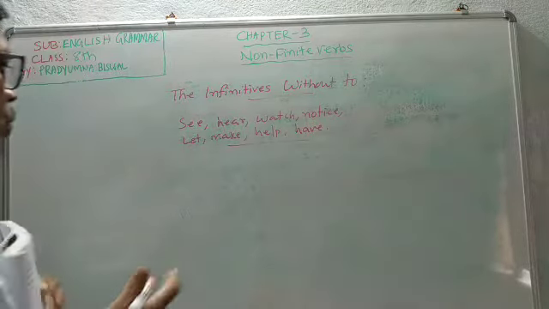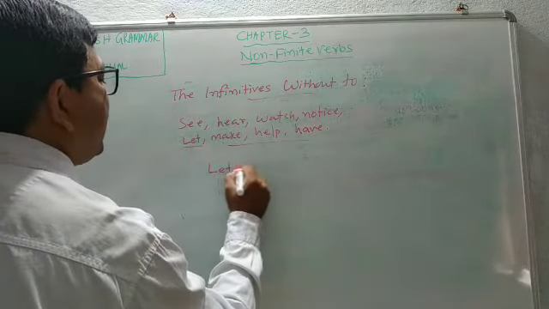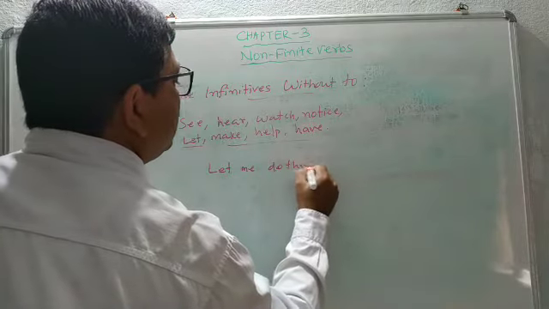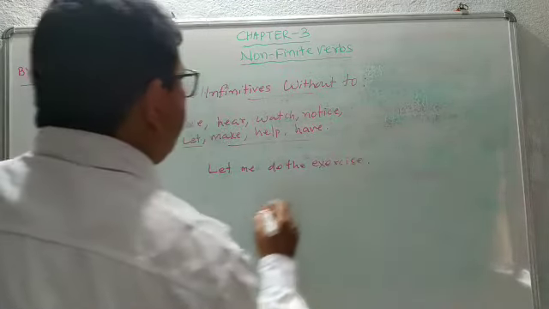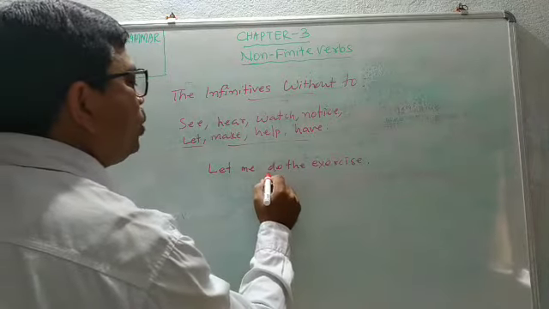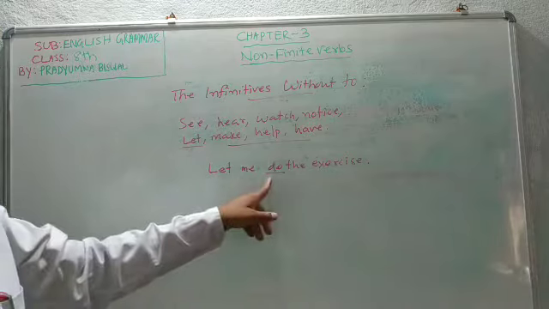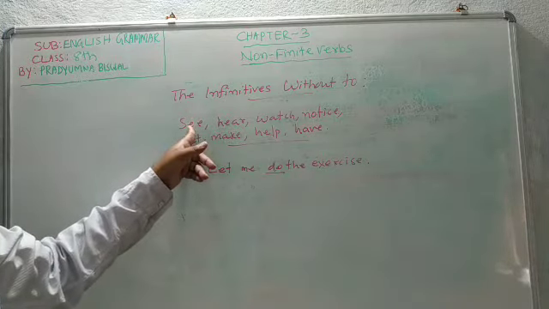For example, we are taking an example. Let me do the exercise. Here, "let me to do" will not be correct. So it is a bare infinitive, or without to. Like this also, I saw him cross the road. "I saw him to cross the road" is not correct.